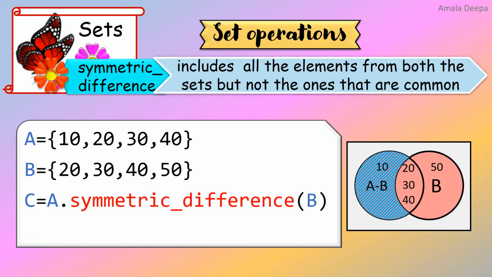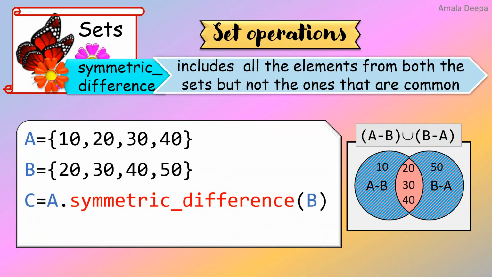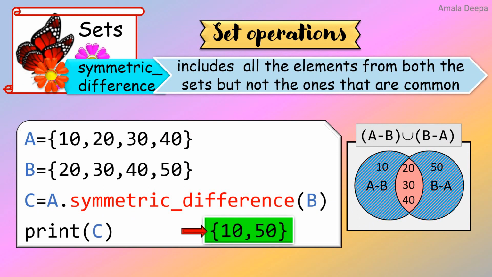This shaded portion is A minus B and the other shaded portion is B minus A. And symmetric difference is nothing but A minus B union B minus A. So print C gives the output 10, 50.